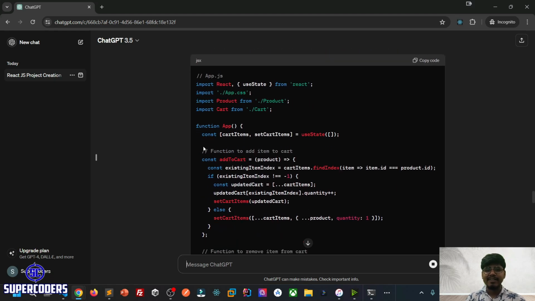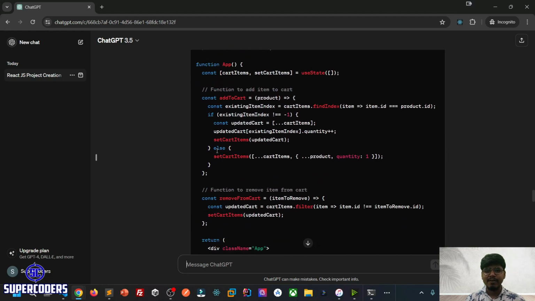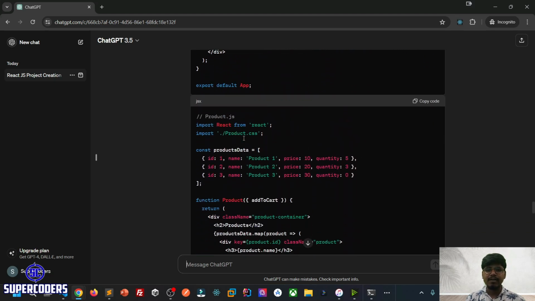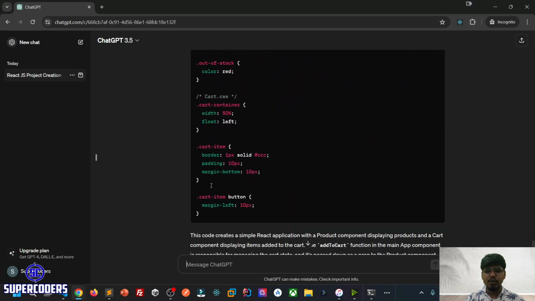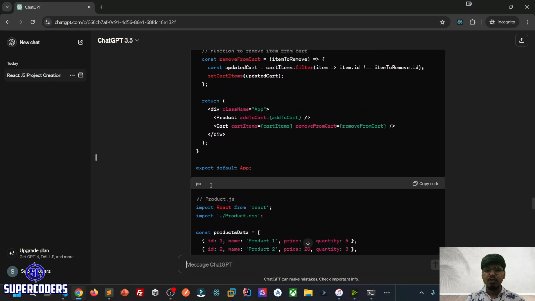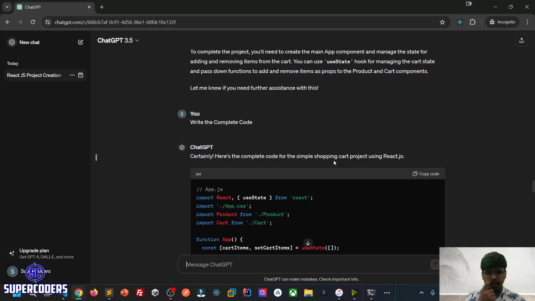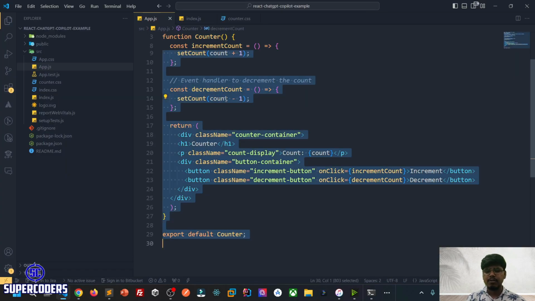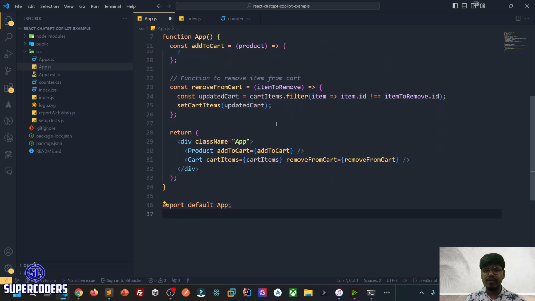Here if you see, it's writing the app.js file, which earlier it didn't give me, but right now it gives it again. Now we have our app.js file, product.js file, cart.js file, and also a CSS file. Now let's group all together and see how it's going to work. First copy our app.js file, paste it here, so our app.js file is ready.